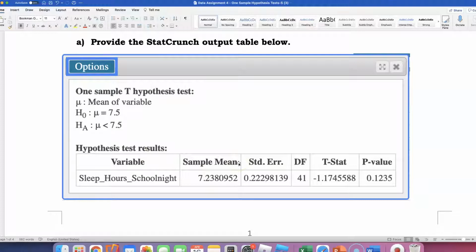So this is what's happening. We assume that they're getting about 7.5 hours of sleep. My sample mean was 7.23. It was less than, okay? But is that 7.23 small enough for me to reject the null that they sleep 7.5 hours and go with the alternative that they indeed get less than 7.5 hours? Let's take a look at the p-value. What do you think about this p-value? 0.1235. That's too big for me.